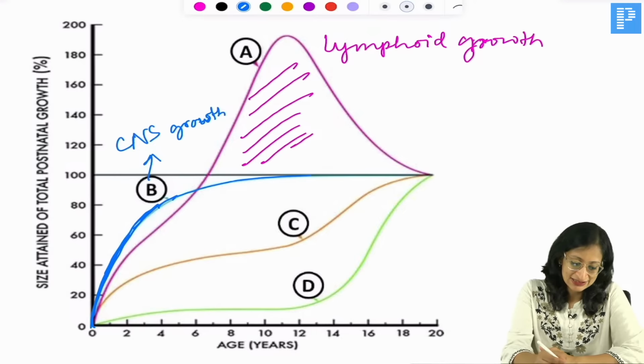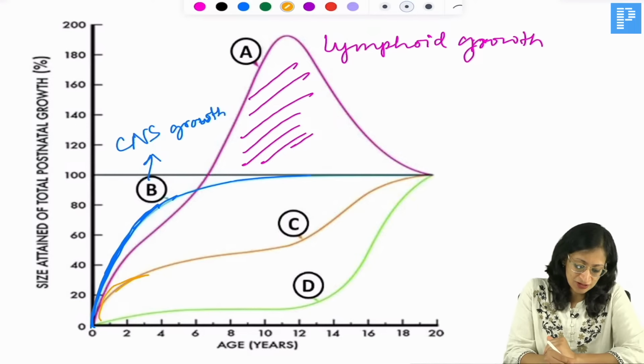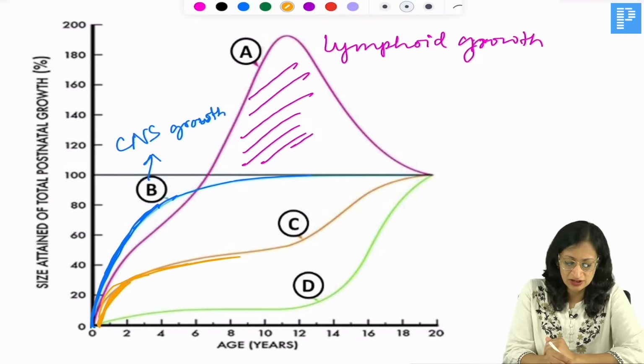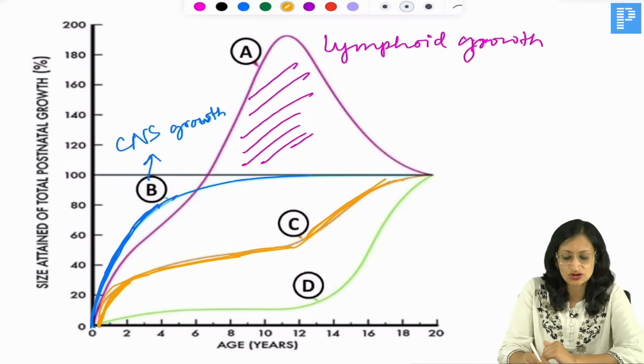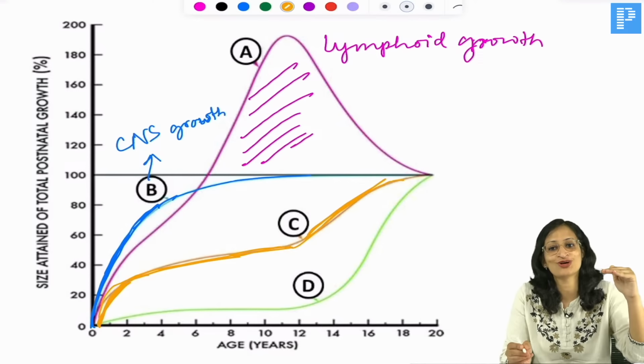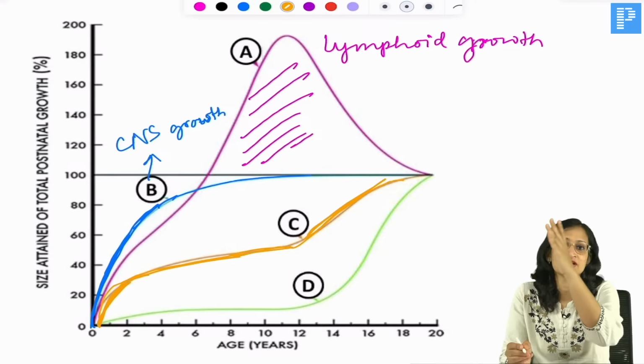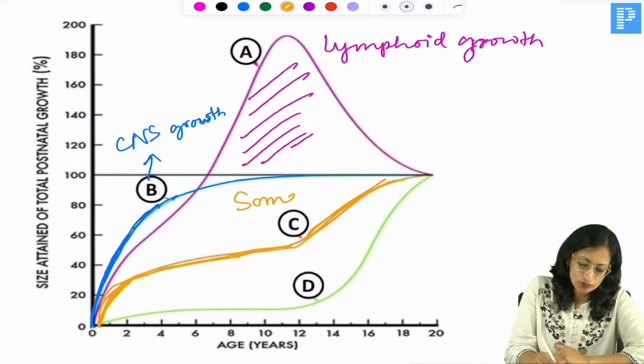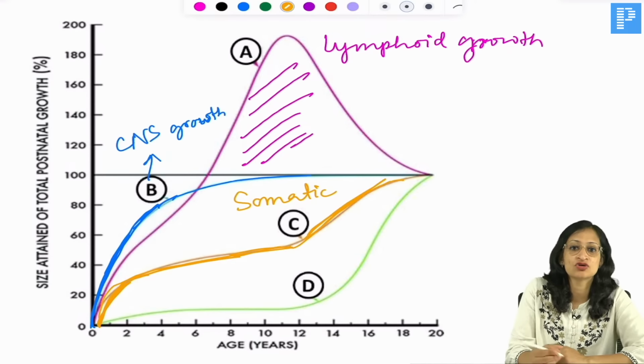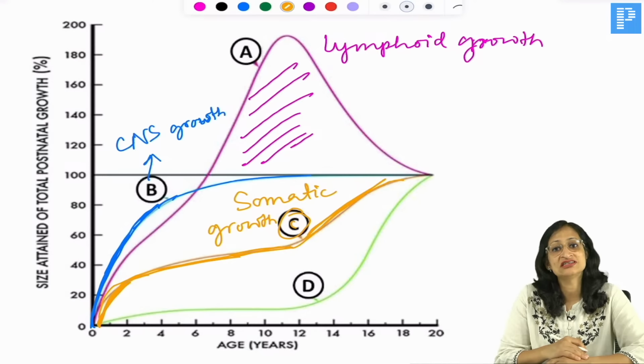What about C? C is a sigmoid shaped graph. There is a period of accelerated growth, then less growth, then accelerated growth again during puberty. So accelerated growth during infancy, then somewhat of a slow down, then again accelerated growth. So this is the somatic growth. The growth of height or stature takes place like this. Okay, somatic growth.